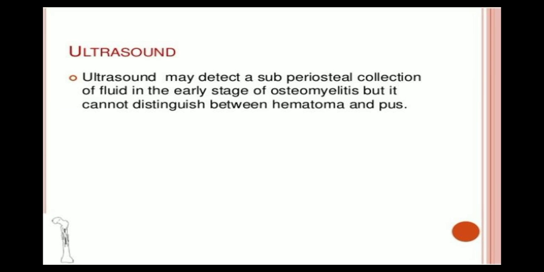Ultrasound. Ultrasound may detect a subperiosteal collection of fluid in the early stage of osteomyelitis, but it cannot distinguish between hematoma and pus. In ultrasound, we can see that there will be a collection of fluid or pus in the subperiosteal area, but ultrasound will not differentiate whether the purulent collection is blood or pus. But we will see that there will be a collection of something.